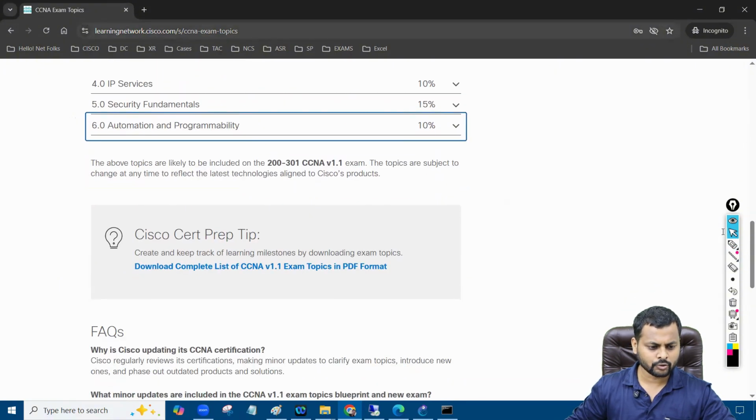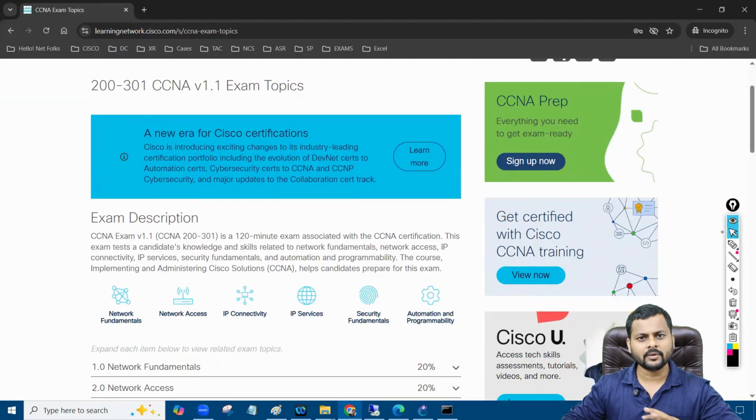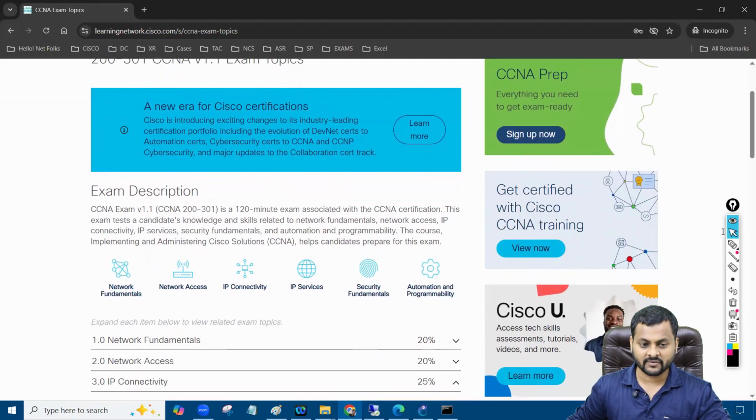You can also go to the Cisco website and download the syllabus. Once you have done the training and once you know all the topics, then you are good to go and appear for the exam. This exam is 120 minutes long.